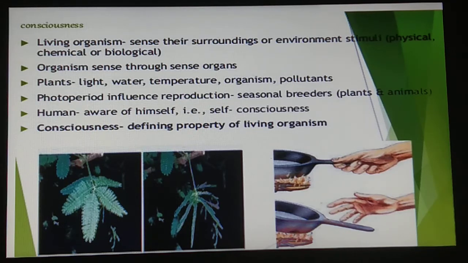A very simple process. Now students, plants respond to external factors. What are those external factors? Like light, water, temperature, pollutants, etc. Here, photoperiod affects reproduction in seasonal breeders, in both plants as well as animals. Now you might be wondering, what is photoperiod? Basically, it is related to the duration of time. The normal duration of natural daylight experienced by an organism is said to be the photoperiod, which can affect reproduction in seasonal breeders, both plants and animals.